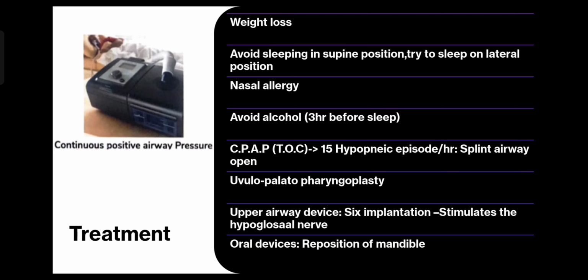Now we have an upper airway stimulation device. It would be surgically deployed. It will stimulate the hypoglossal nerve of one side, which will cause a contraction of the muscles, especially of the tongue. So the chances of the tongue falling back would be definitely reduced. So I'll mention this upper airway device, which is a surgical implantation. It will stimulate the hypoglossal nerve, and the end result would be the prevention of the tongue from falling backwards.